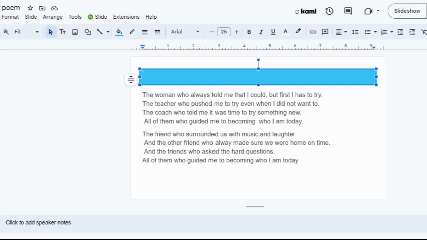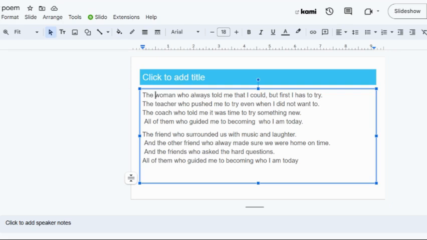So here I say the woman. I might actually say the kindly woman. Where I have the teacher, I'm going to add a descriptive piece as well. So with the teacher one, the teacher who pushed me to try even when I did not want to, I might say the persistent teacher because they were persistent. And with the coach, I'm going to add the piece, the honest coach. That way I've used some of those adverbs and adjectives and I can highlight that.